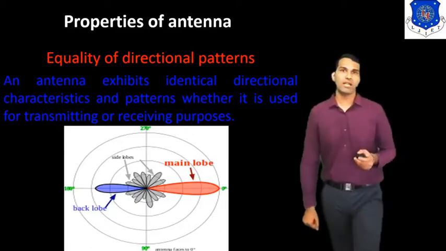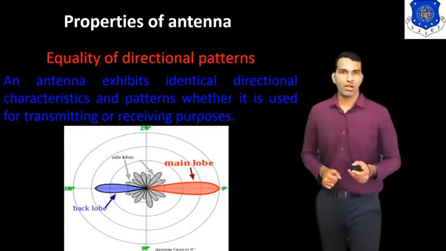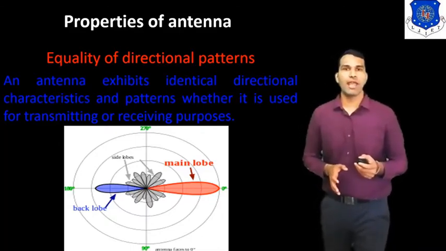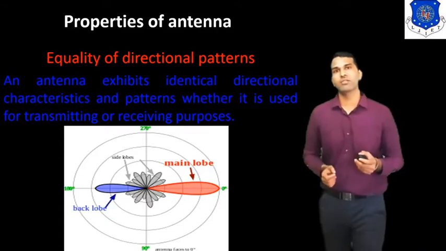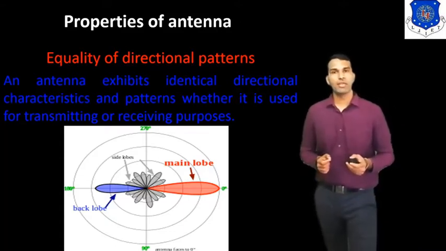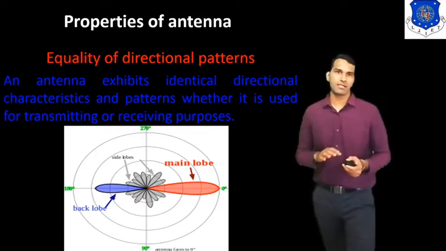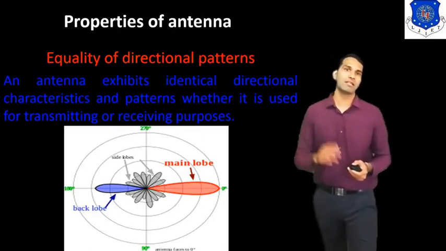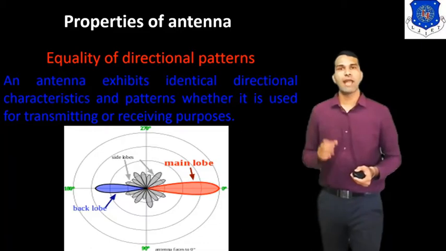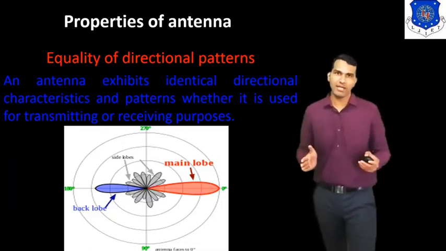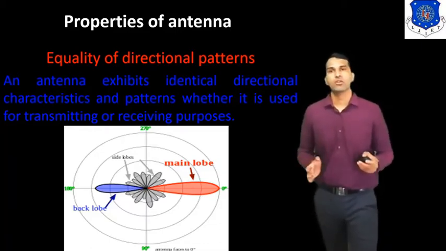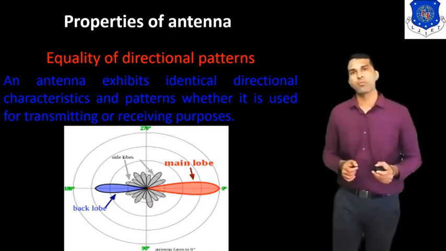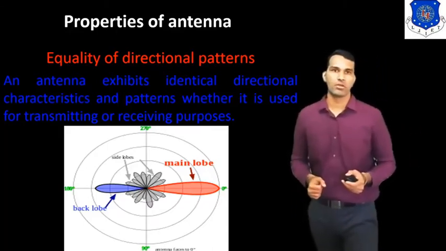That means we design one antenna for transmitting and receiving purpose. Center frequency is the same. So we can use that antenna as a transmitter, as well as we can use that antenna as a receiver, because the directional pattern of this antenna is the same. So this property is known as the equality of directional pattern.